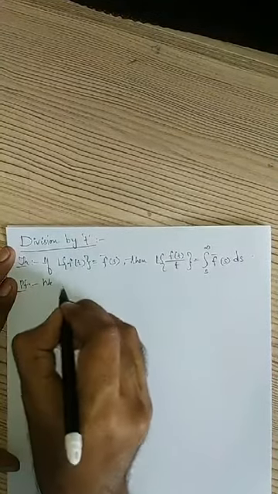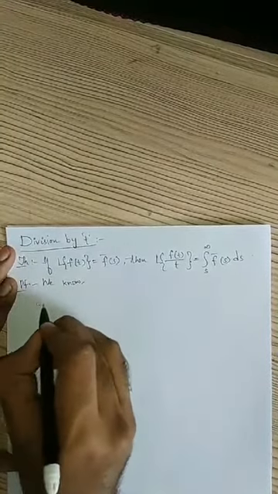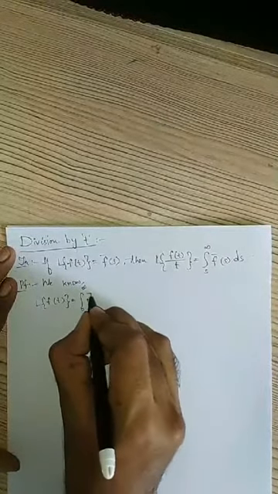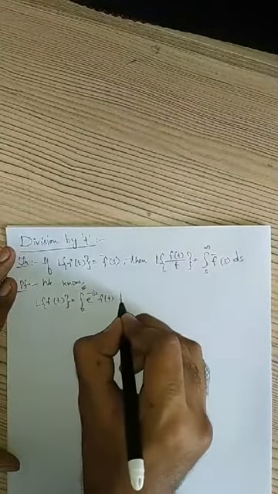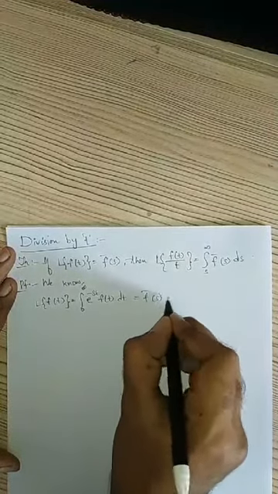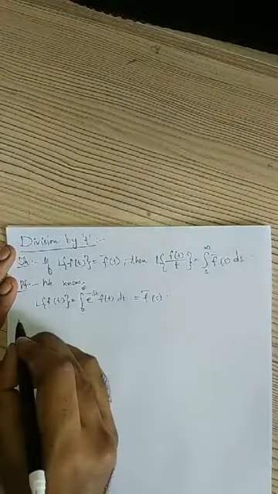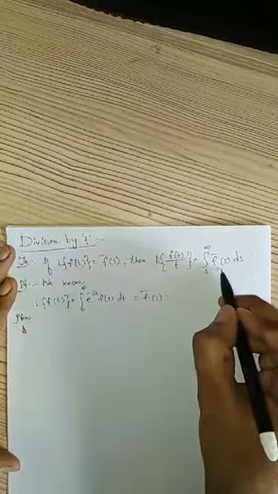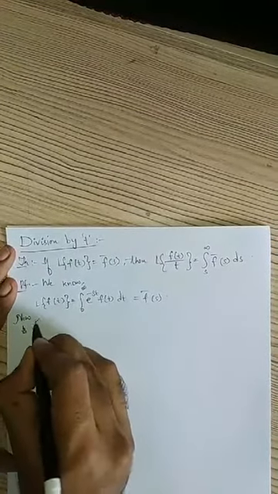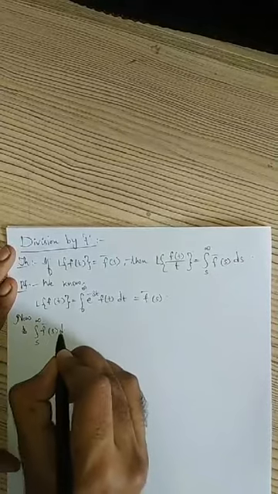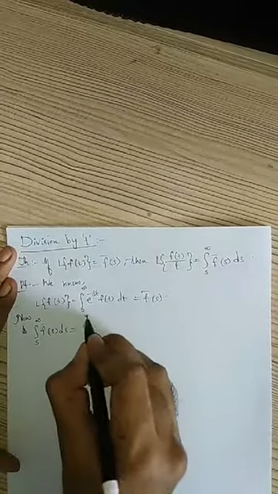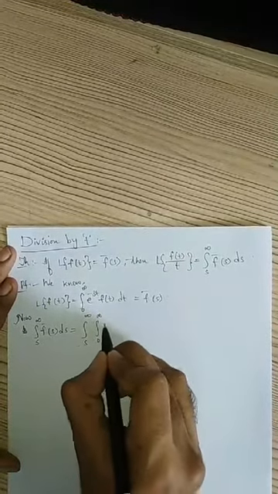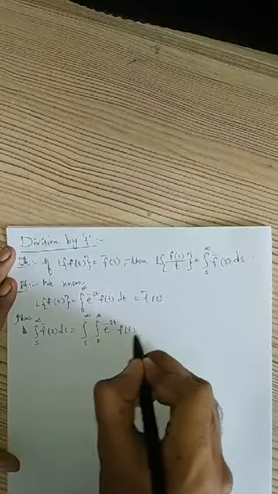So we know Laplace transform of f of t equals integral 0 to infinity e power minus st f of t dt, which is f bar of s. Right? Now I'll consider from the right hand side integral s to infinity f bar of s ds, which is equal to integral s to infinity f bar of s, where f bar of s is given by integral 0 to infinity e power minus st f of t dt, again